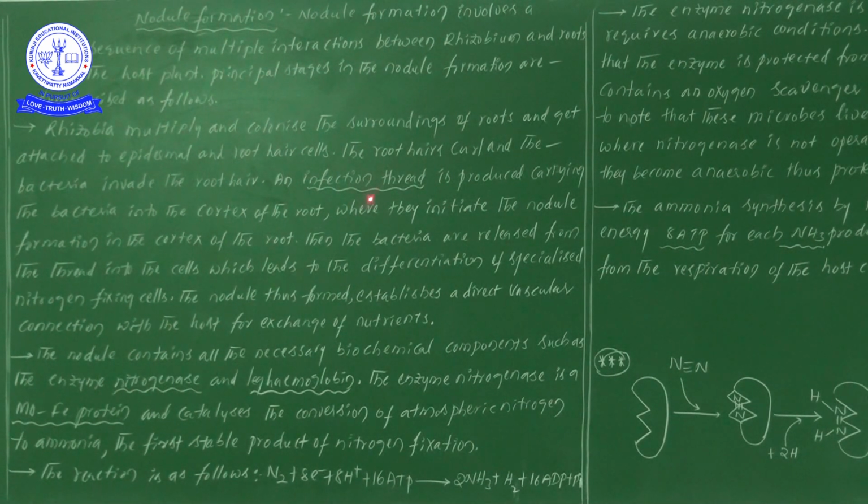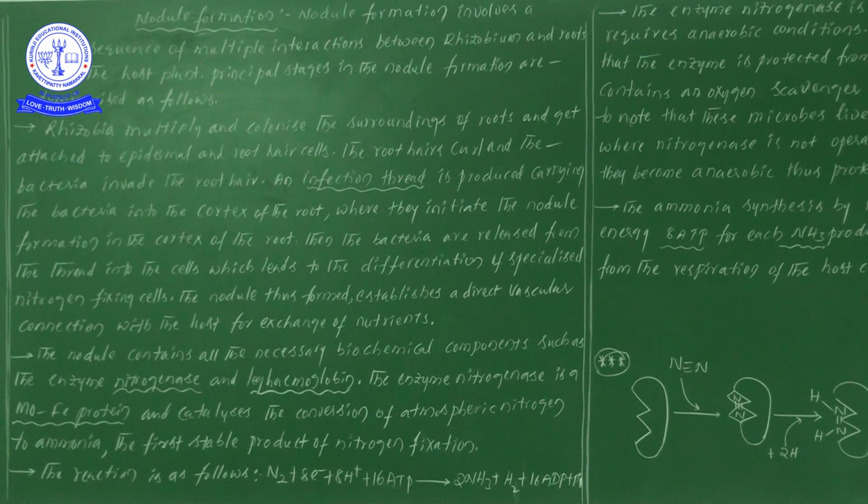Now when the bacteria invade the root hairs, first of all the root hair gets curled and the bacteria invade the root hair, and the infection thread is formed. The infection thread is produced carrying the bacteria into the cortex of the root, where they initiate the nodule formation in the cortex of the root. So what is the point here?